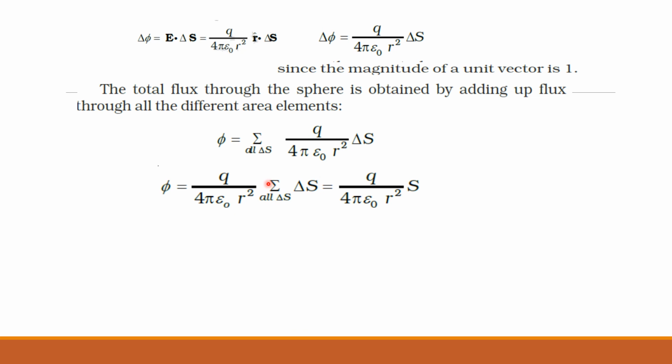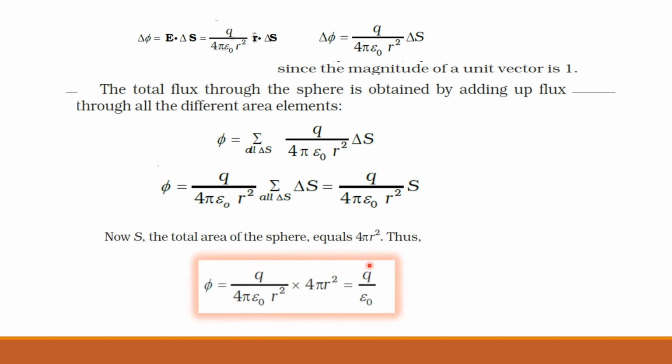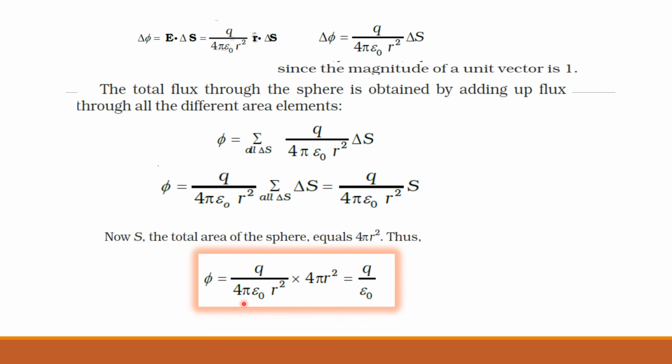Summation of all delta S, what will you get? The surface area of that sphere, that is denoted by S. Summing all the small differential elements delta S, you will get the total surface area S, where S is the total surface area of the sphere, which is equal to 4 pi r square. This is the formula for the surface area of a sphere. Substituting that, you will get phi is equal to Q by 4 pi epsilon naught r square into 4 pi r square, that is equal to Q by epsilon naught.